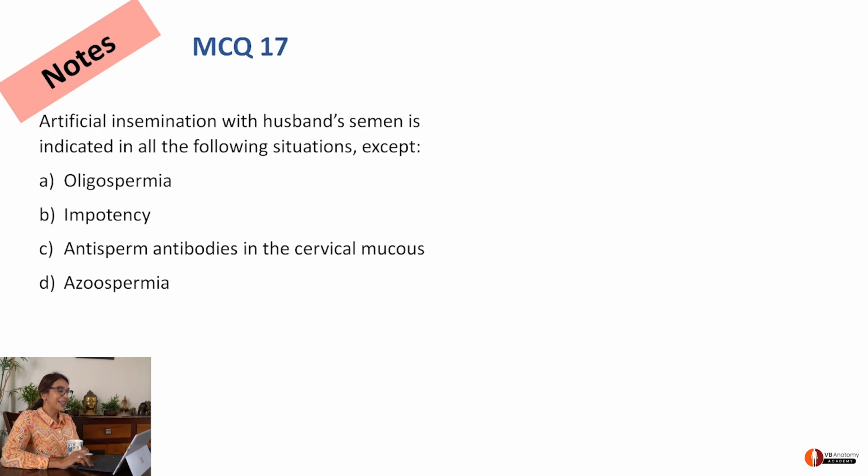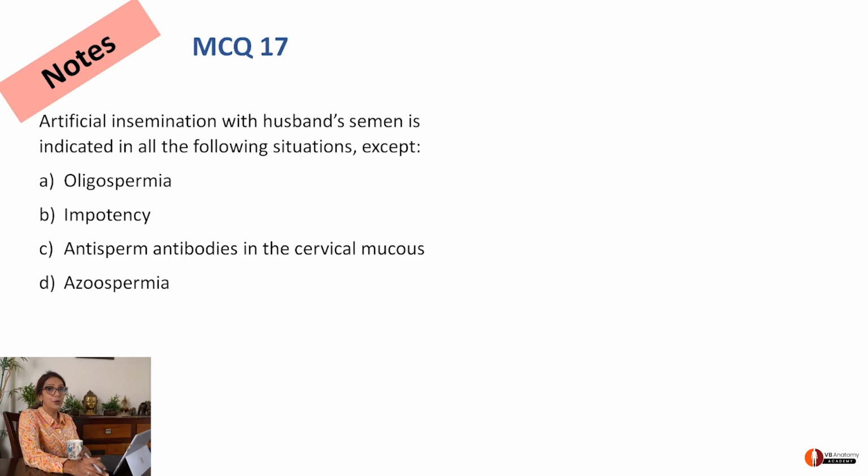MCQ 17. Artificial insemination with husband semen. Pay attention to this. You are doing artificial insemination using husband semen. It is indicated in the following situation. Now ask yourself, when would you use husband semen? When it contains a viable, useful number of sperms. With that, let's read the options. Oligospermia, yeah, the sperms are few, so you're doing artificial insemination using them.